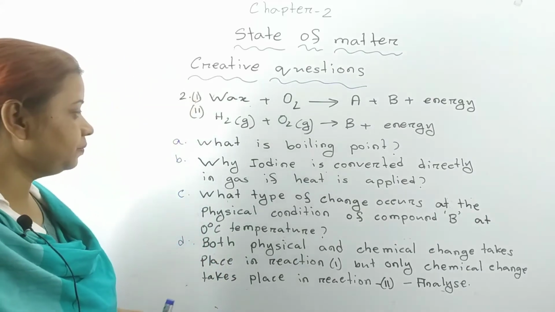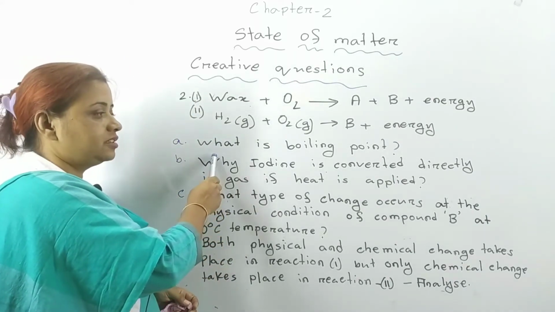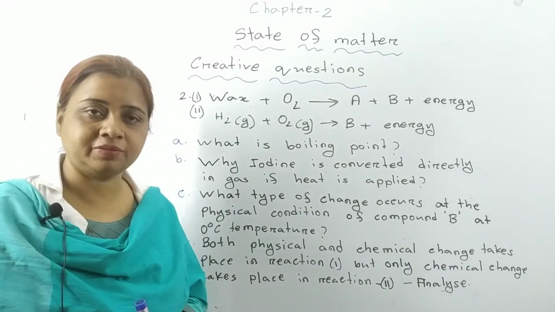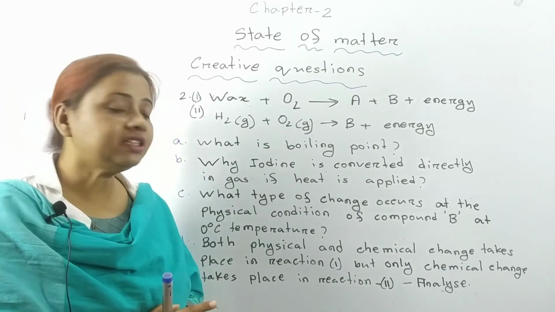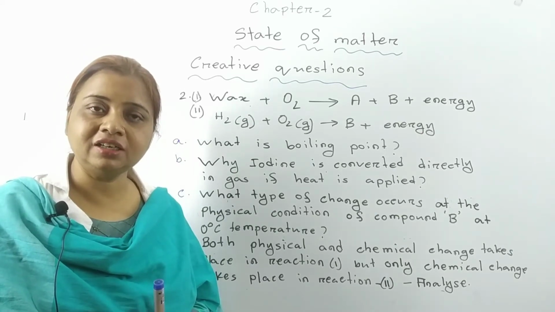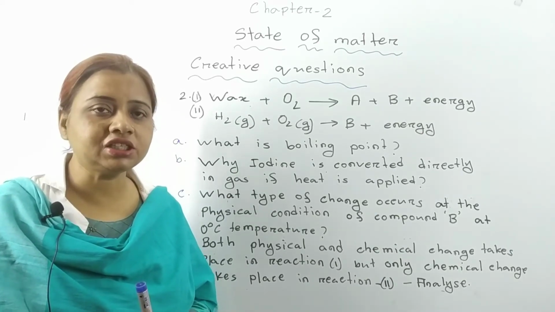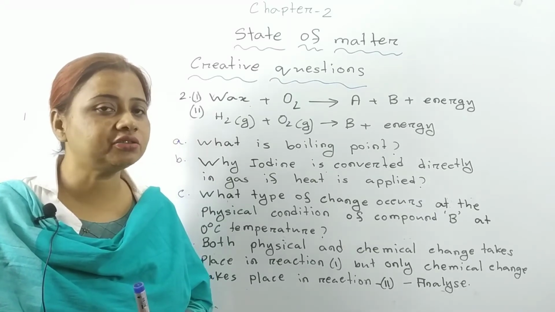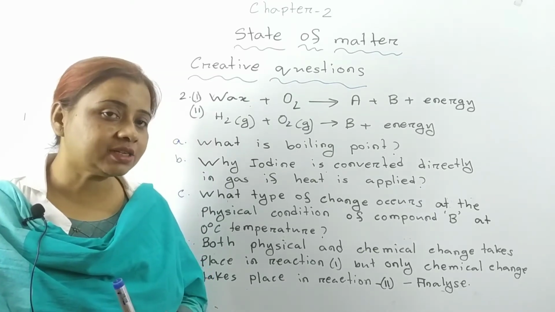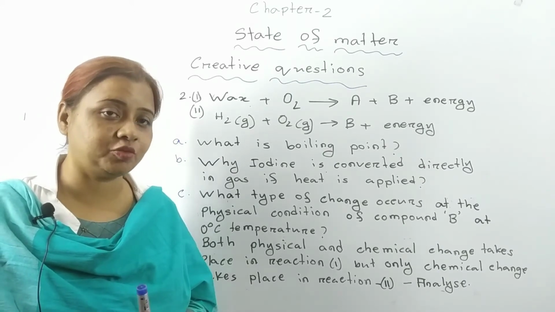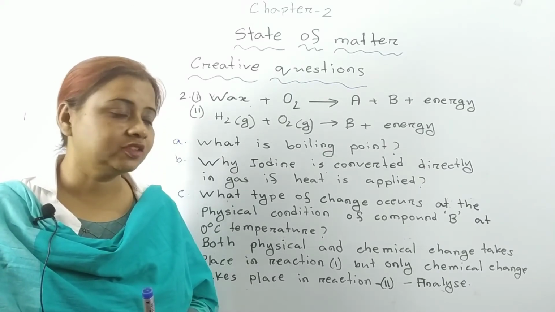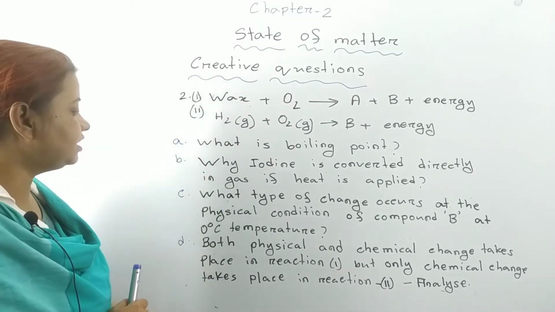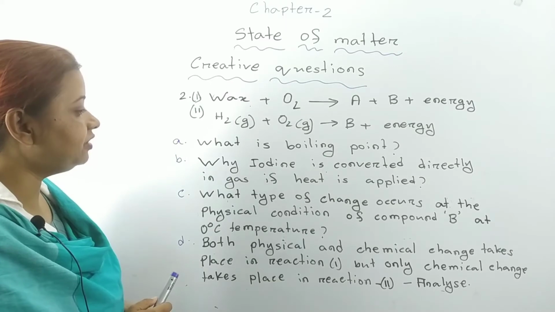So, what I told, at the constant pressure, that means suppose pressure is 1 atmospheric pressure, and keeping the pressure constant, the temperature at which any liquid can be converted into gas is known as boiling point. All the substances have a specific boiling point. Do you know? Okay. Number B, why is iodine converted directly into gas if heat is applied?